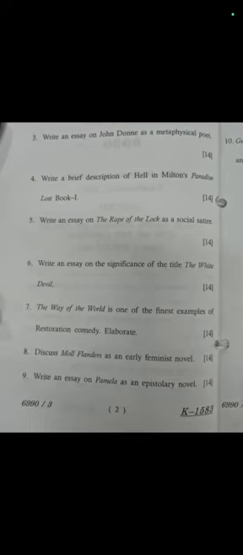John Donne as a metaphysical poet, or metaphysical poetry, or write a note on metaphysical poets. These are the questions which can come from this. So just do prepare this. It is a very important question. Number 4, write a brief description of hell in Milton's Paradise Lost, book 1.